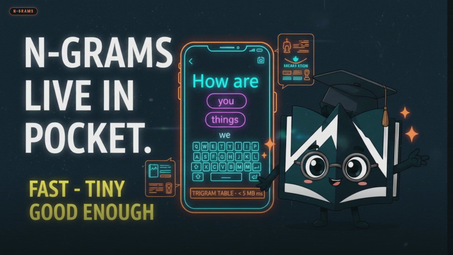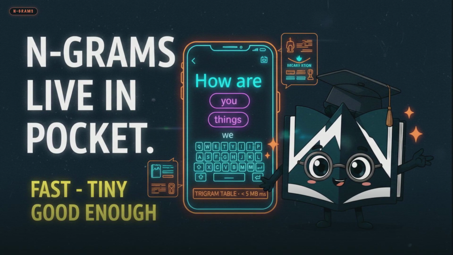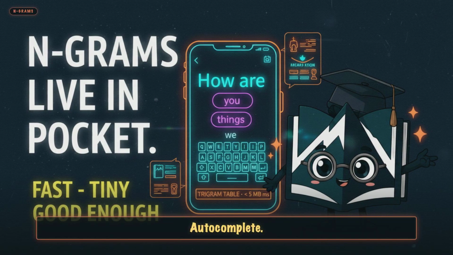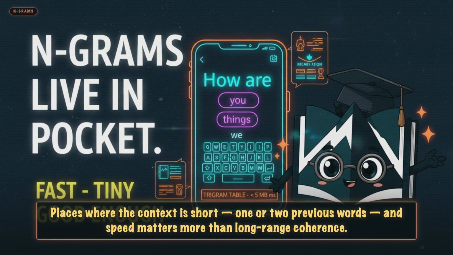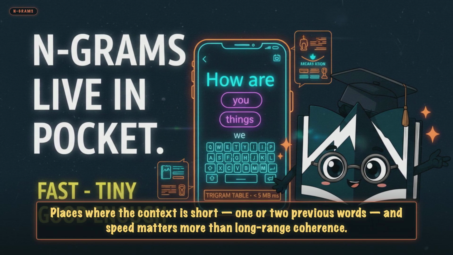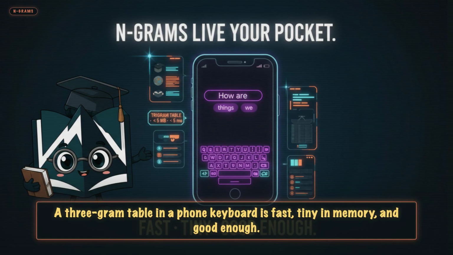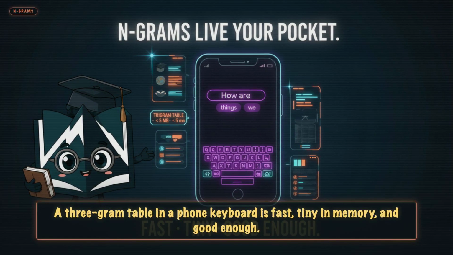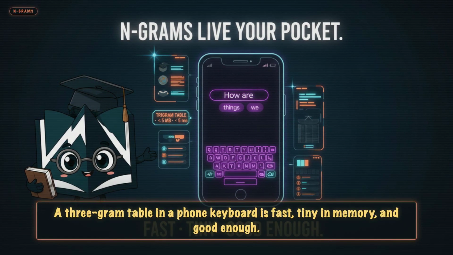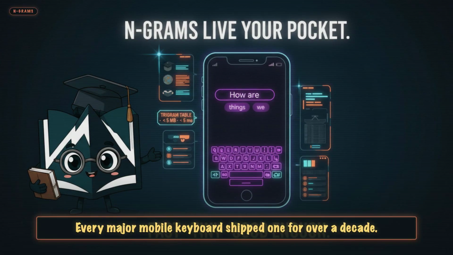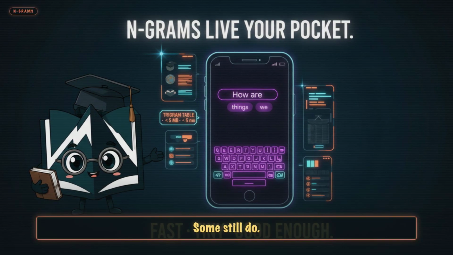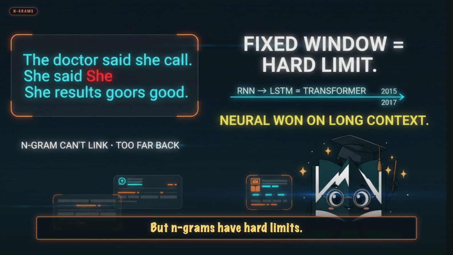Beat 3. Where N-grams still live. Phone keyboards. Autocomplete. Predictive text. Places where the context is short, 1 or 2 previous words, and speed matters more than long-range coherence. A 3-gram table in a phone keyboard is fast, tiny in memory, and good enough. Every major mobile keyboard shipped one for over a decade. Some still do. But N-grams have hard limits.